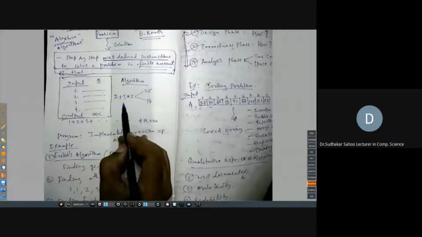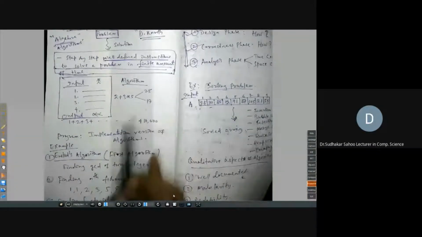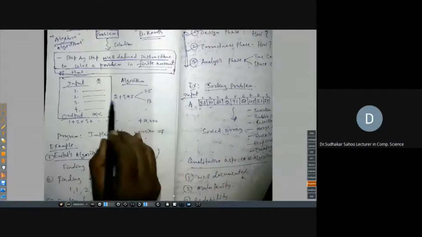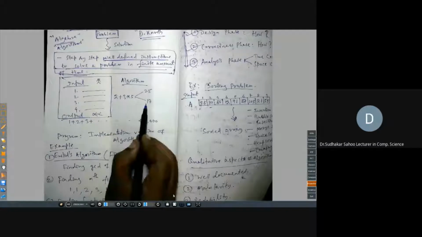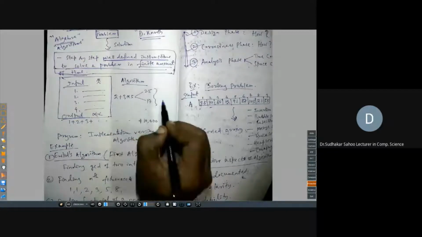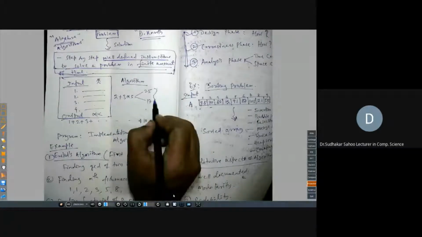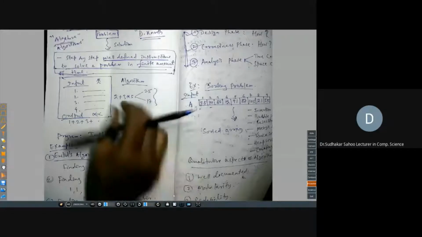Like one example we have given, 2 plus 3 into 5. There are two readings: 2 plus 3 is 5, into 5 gives 25, or 3 into 5 first, and then you add it to 2, which gives a different result. So this is an ambiguous operation, right? If this type of instruction is put in any of the steps, then we say it's not an algorithm.